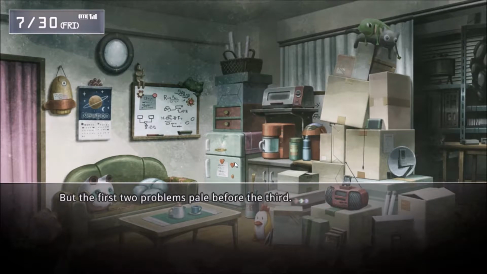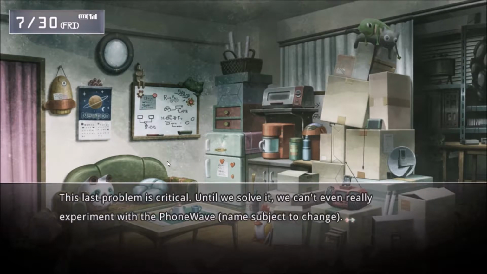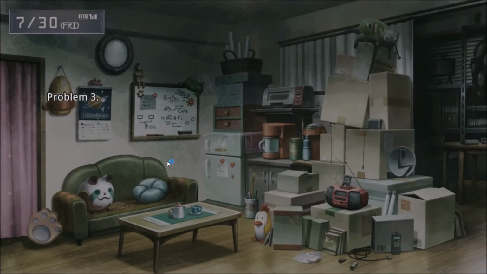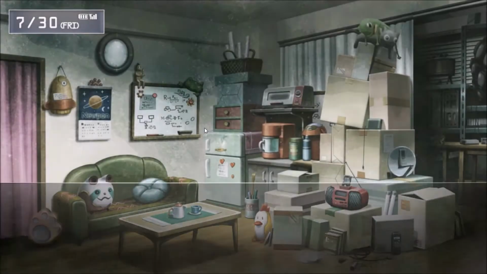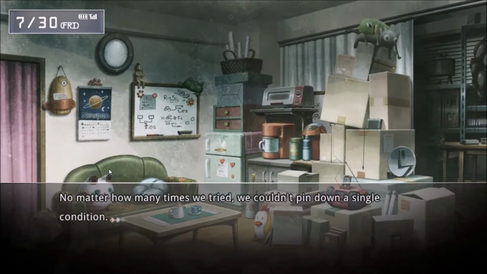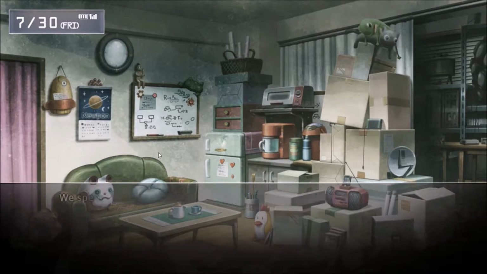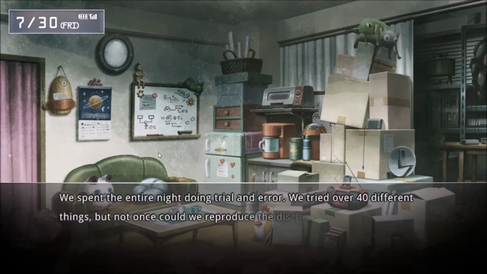First 2 problems pale before the third. The last problem was critical. Until we solve it, we can't really experiment with the phone wave name search or change. Problem 3. We're not even sure of the necessary conditions to send email to the past. No matter how many times we tried, we couldn't pin it down on a single condition. Spent the entire night doing trial and error, tried over 40 different things. Not once could we reproduce the discharge phenomenon.